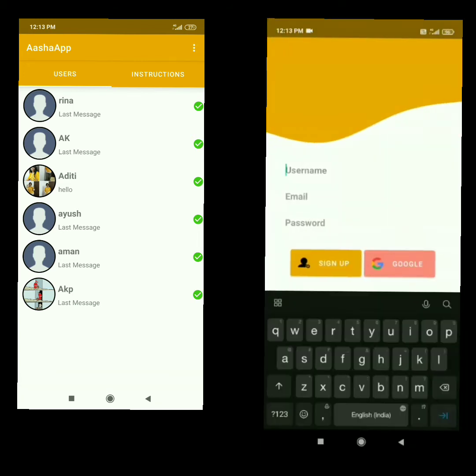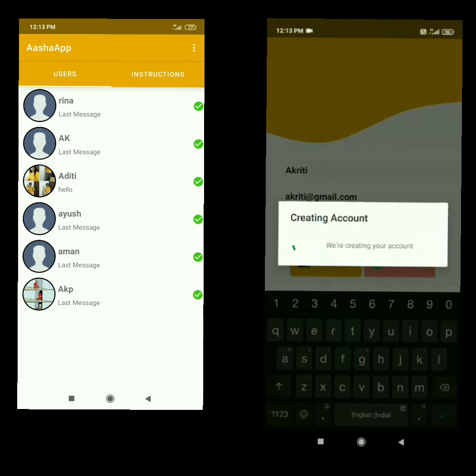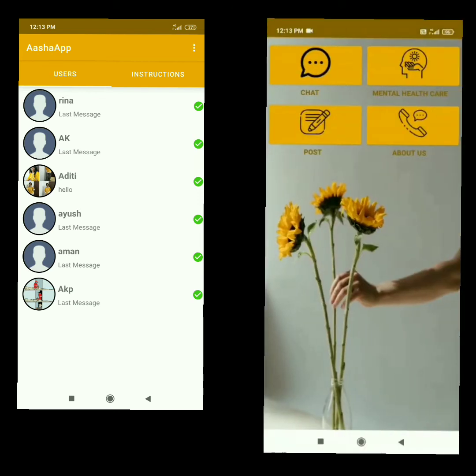Now fill the required fields: username, email and password. Users can sign up or log in through Gmail also, but here I am using email. Now the account is being created. So here we have four main sections: chat, mental health care, post and about us.